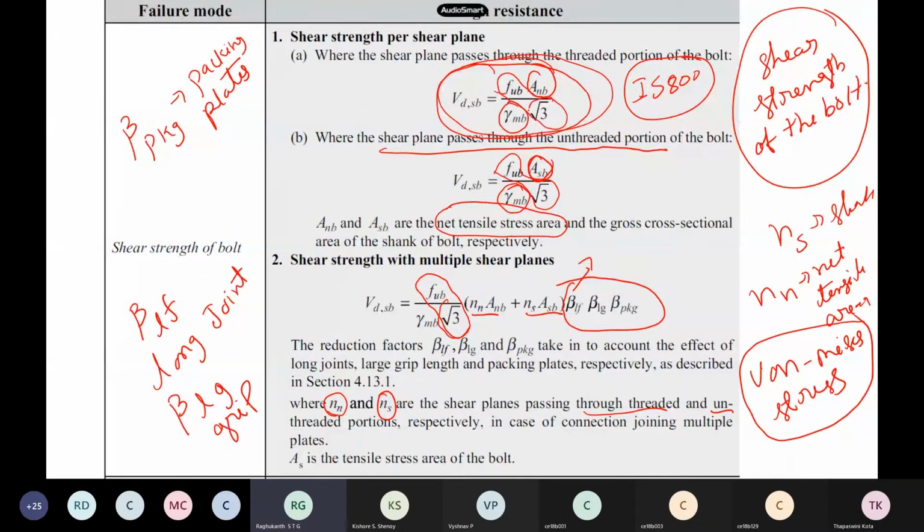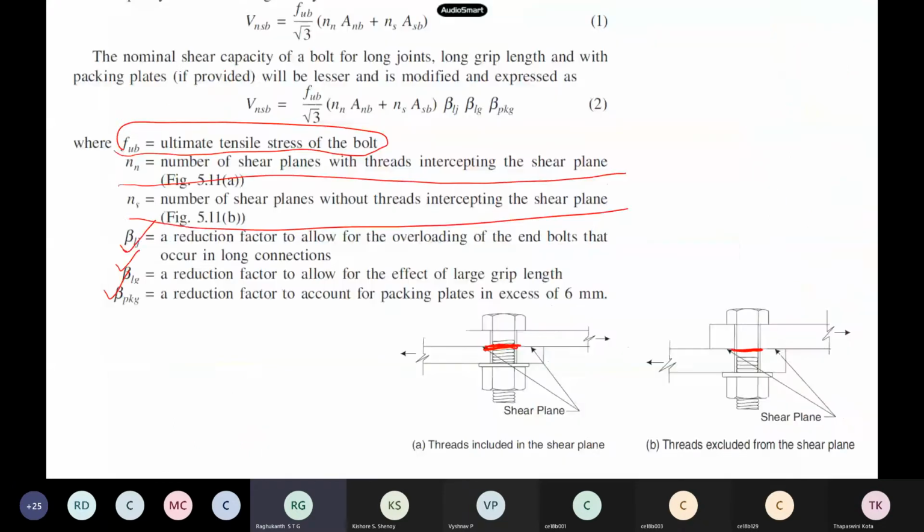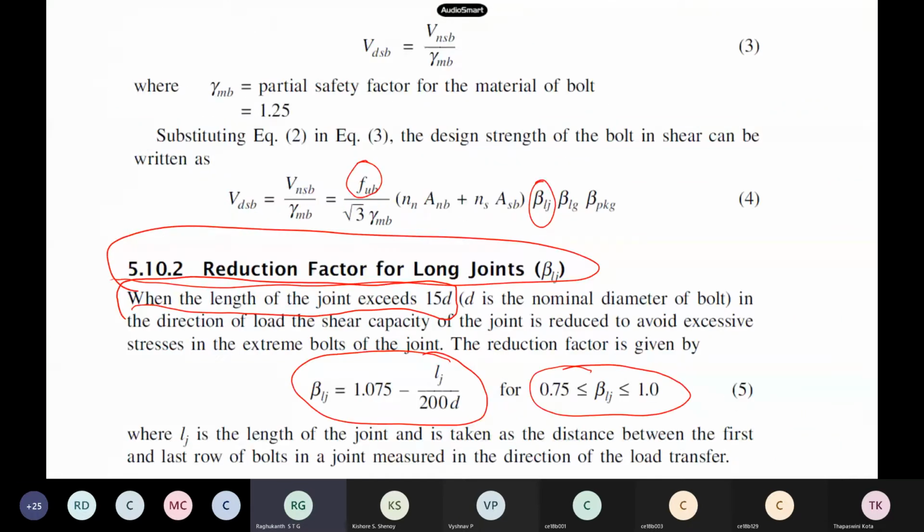So this root 3, if somebody asks you why this root 3 comes in shear, that means you know, von Mises theory and ductile materials. You should be able to remember this; I forgot to tell it in the last class. So these are our expressions, and we have the 3 reduction factors also. One is for when the joint is very, very long. What do you mean by long joint? The definition is also clear: if the length of the joint exceeds 15 times the diameter, this is the notion that we call a long joint, and then the strength also reduces.